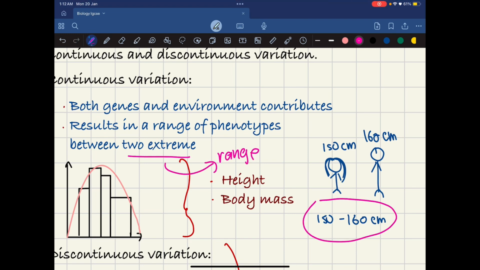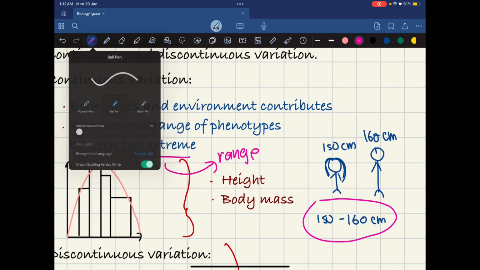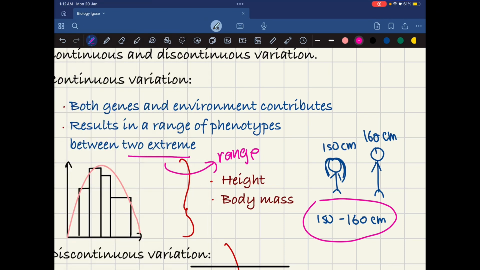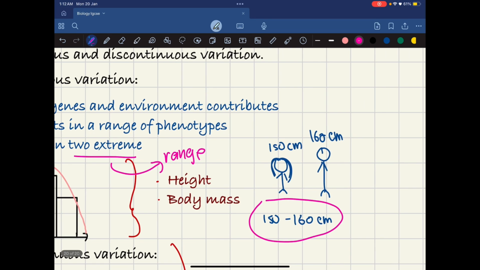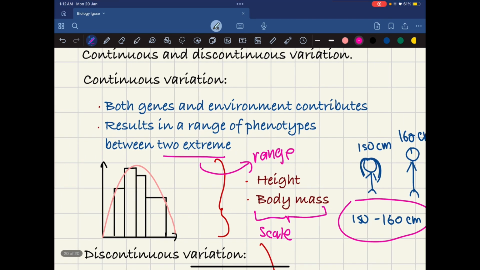One more thing to remember is that anything that can be measured on a scale would be continuous variation. Your height and your body mass can be measured on a scale, which means this is a continuous variation.